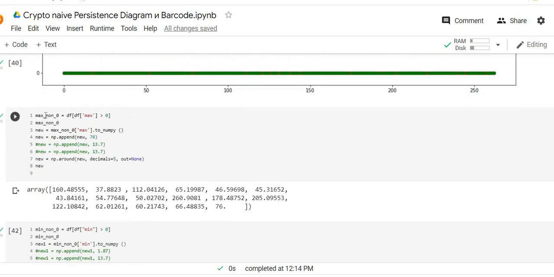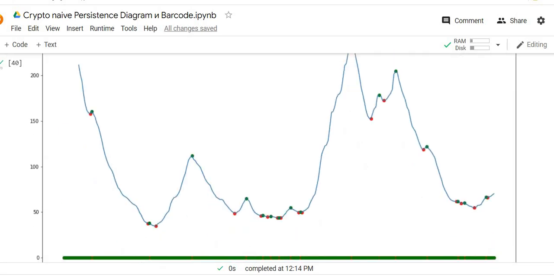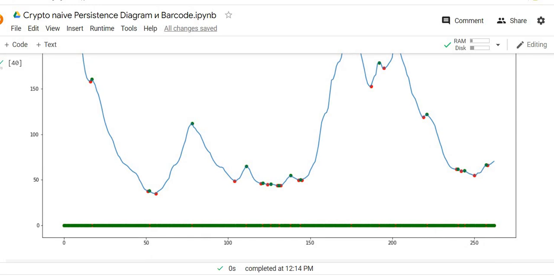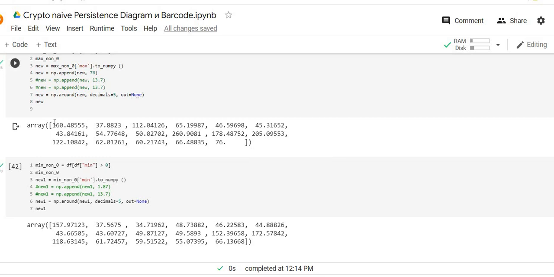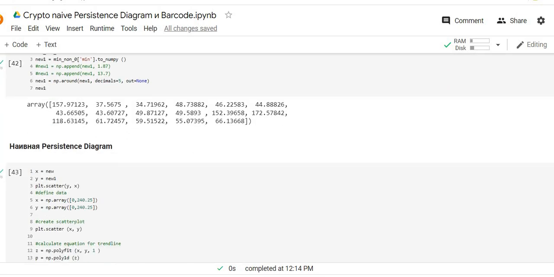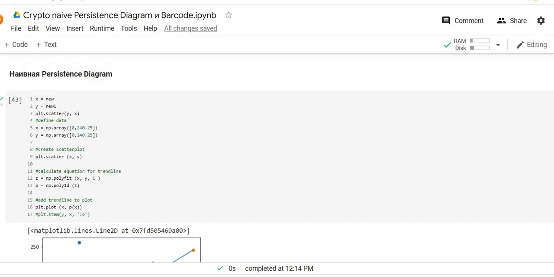After that, what we can do is just to receive information about the local maximums and local minimums without the zero points and without the periods when there was no kind of signals for us, as there were no new local minimums and new local maximums. And what we will try to do is just to analyze the distribution of them exactly using the persistent diagram.